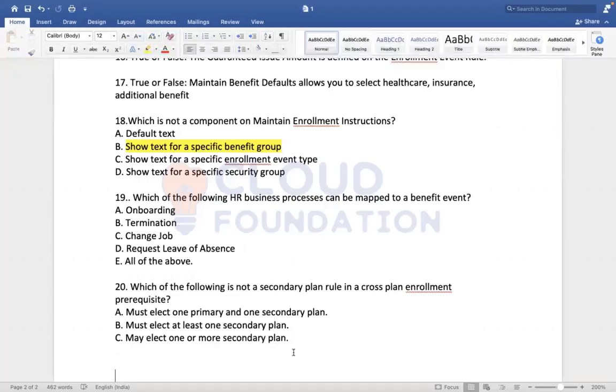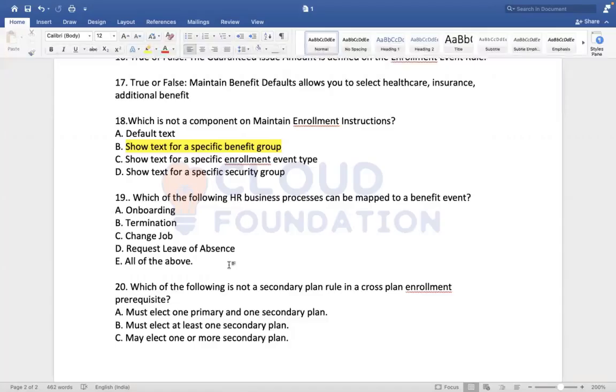What happens if the plan year end definition is over and it has not been extended? The same thing. We cannot assign the plan to the employees, or employees cannot see the plan to enroll. Remember this question. 100%, I'm expecting this question might be important. We cannot see the plan until we extend the plan year end date.